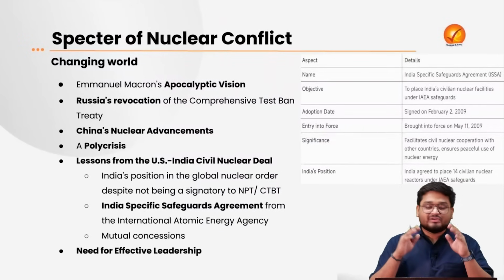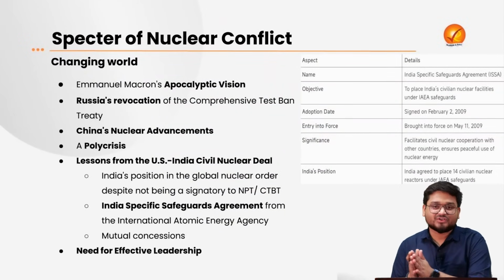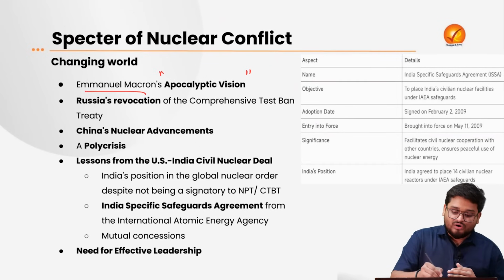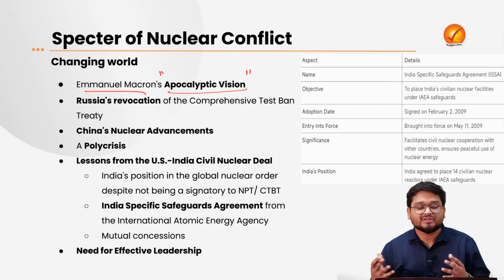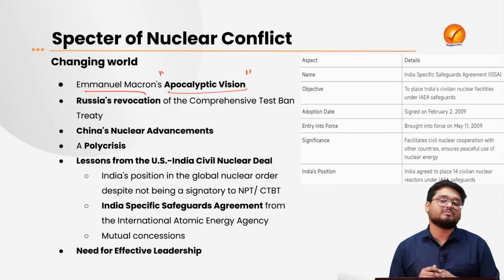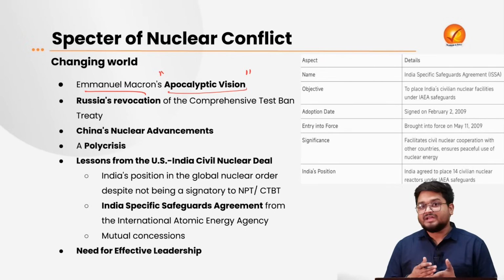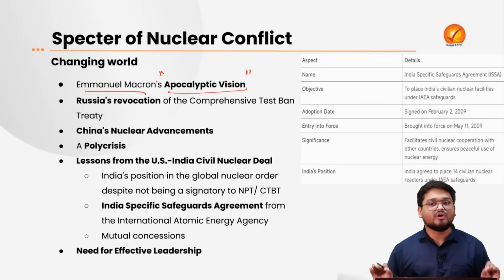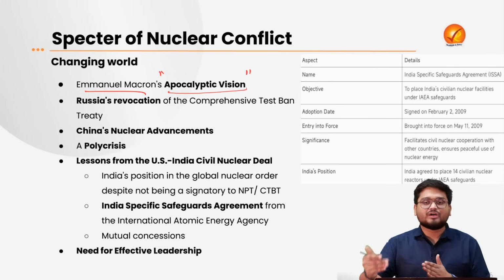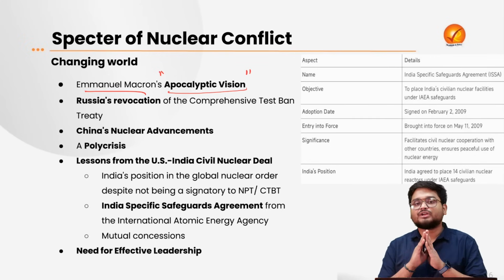Right? Now here, we have to understand the world is changing as of now. This is also coming on the heels of Emmanuel Macron, the president of France, who recently stated that the world will soon have an apocalypse because of the pending nuclear war and the various warmongering going on in geopolitical circles. Right now, nations like China and Russia are not shying away from using the N word, the nuclear word. The world right now is on the brink of collapse, because countries see going nuclear as a very common trend.